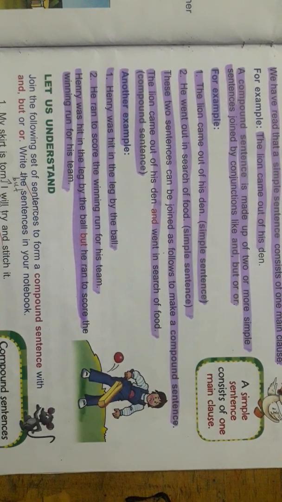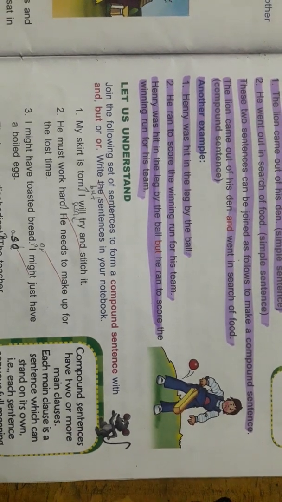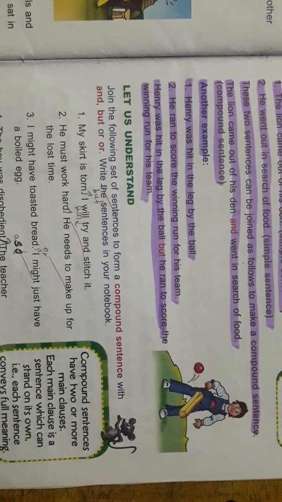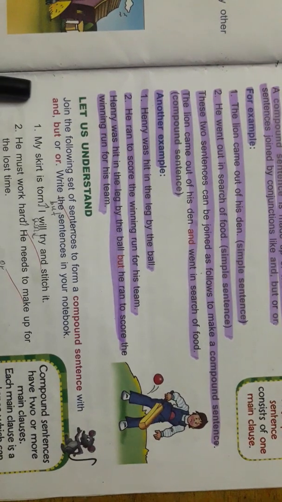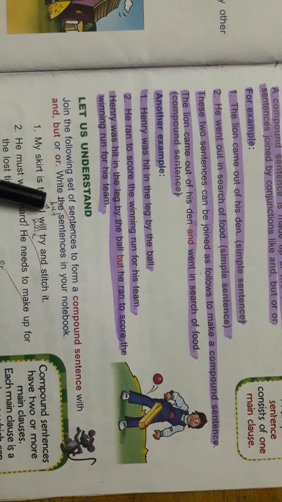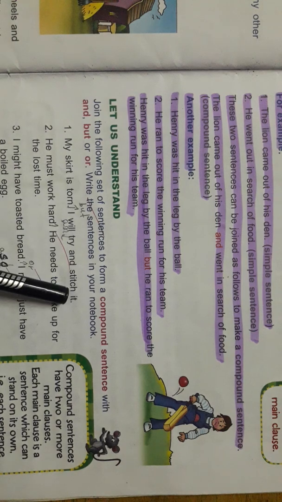We can use different conjunctions like but, and, or. So in this way we can make a simple sentence into a compound sentence. Practice is given here. You have to join the sentences to form a compound sentence with and, but, or. Write the sentences in your notebook, but we are going to do it over here. My skirt is torn. I will try and stitch it.